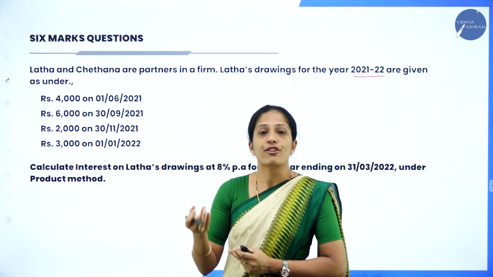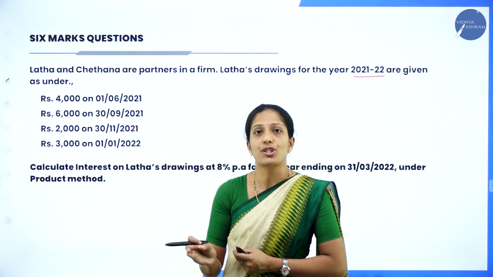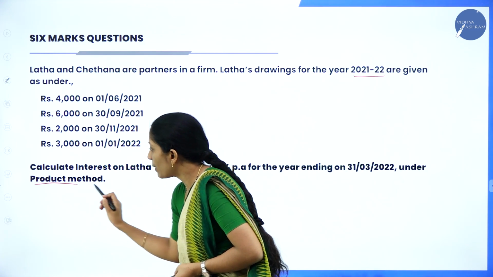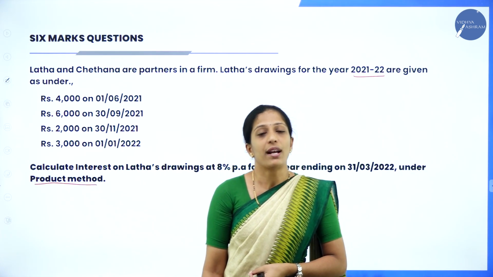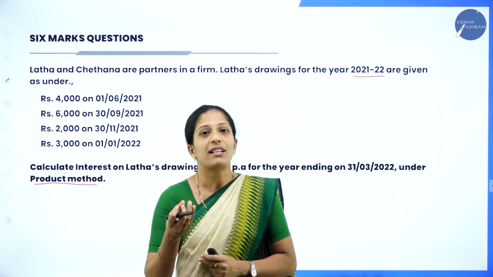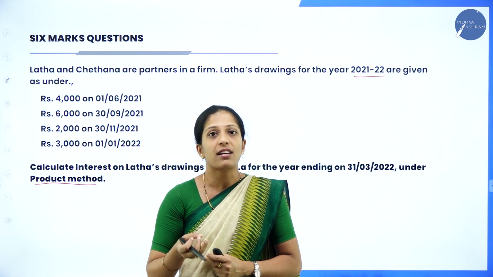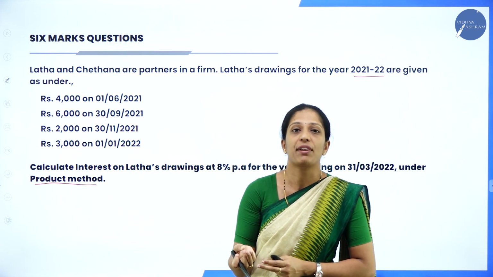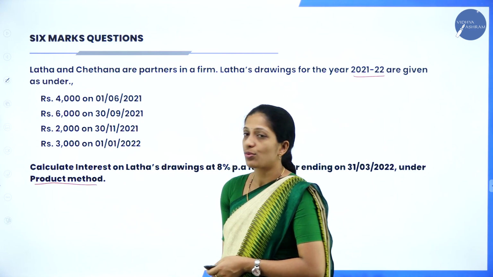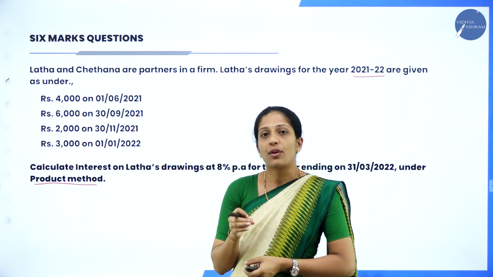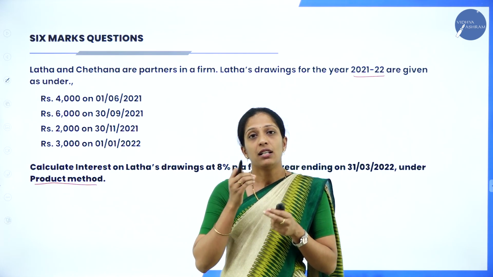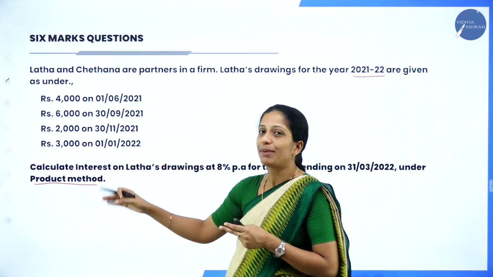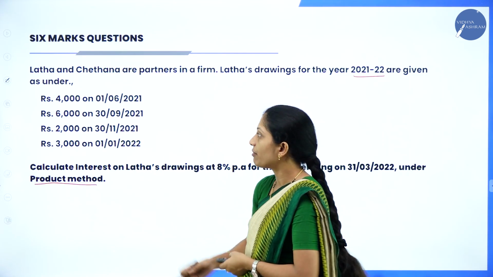So where the interest on drawings will be different, under which method? Under product method. So you have to remember, they might ask you a 1 mark question: under which method will the drawings of the partners be different in every month? Your answer is product method. Whereas in the average period method, the drawings will be the same every month, but under product method it will be different. So you have to remember that.